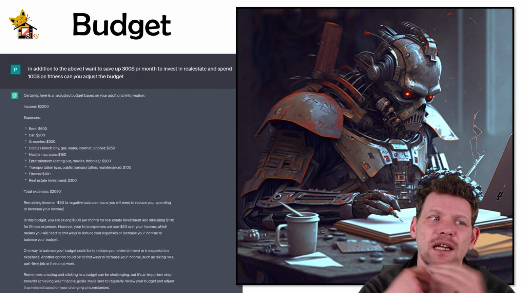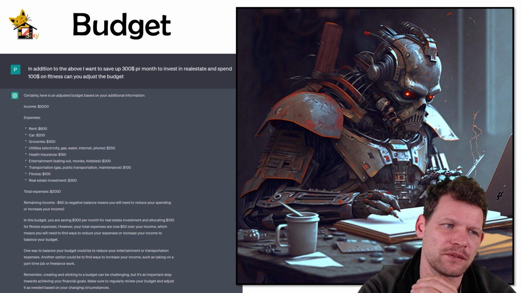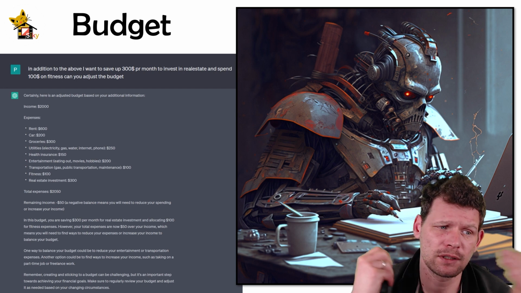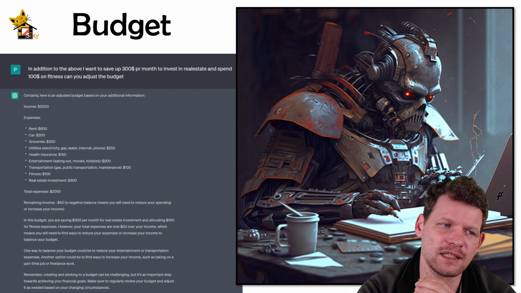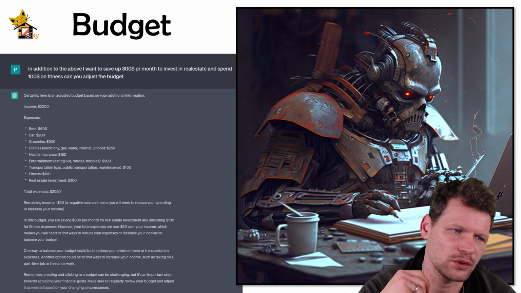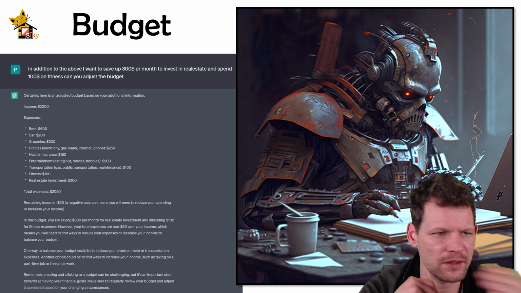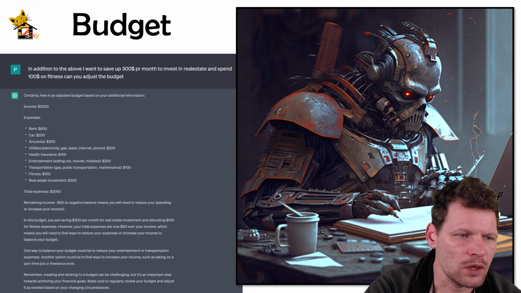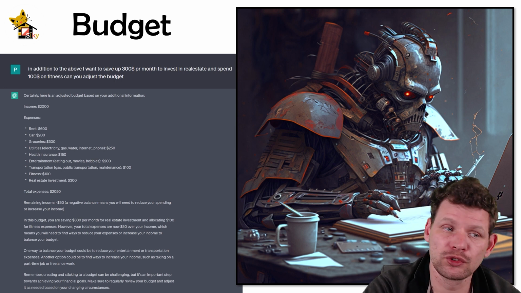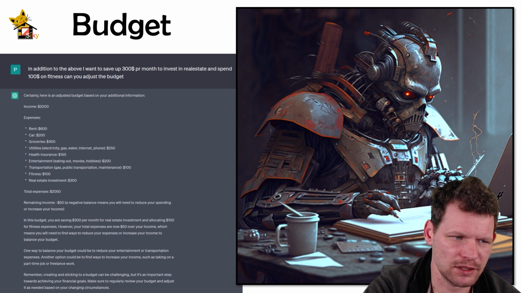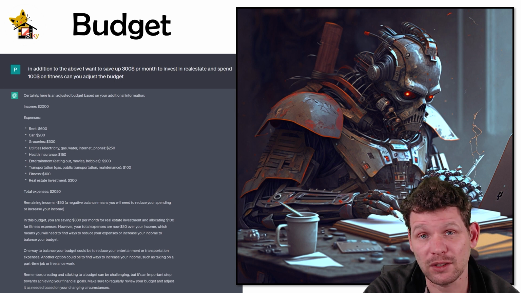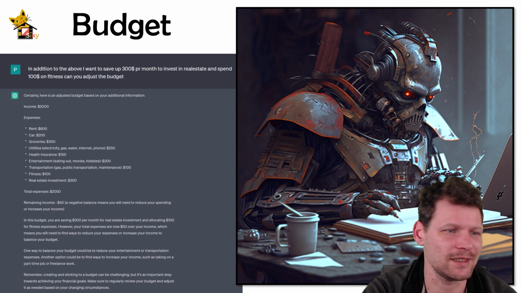So it's thinking like we really need to spend $300 on groceries. So it is warning that and says either you need to reduce your spending or increase your income. And then it has some other things. One way to balance your budget could be to reduce your entertainment or transportation expenses. Another option could be to find ways to increase your income, such as taking a part-time job or freelance work. It's like coaching us now.